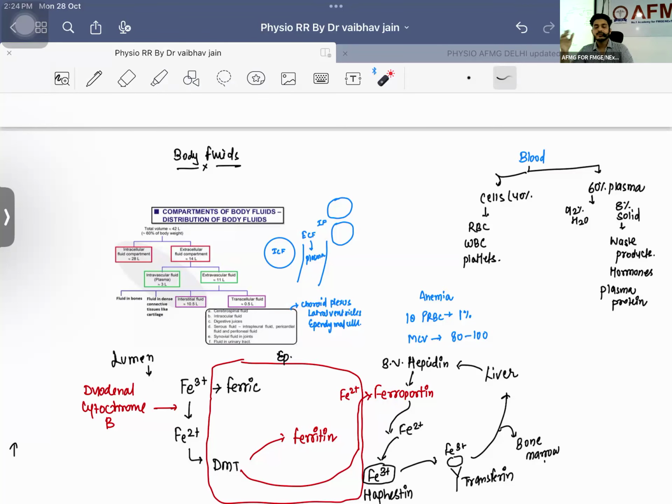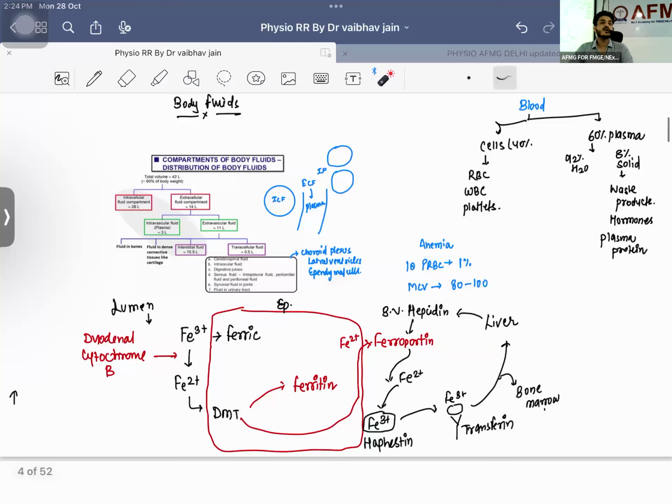Treatment you will be studying in dermatology. Let's come back to physiology. Okay, so what we are discussing, the second thing, now we are going to discuss RBC.